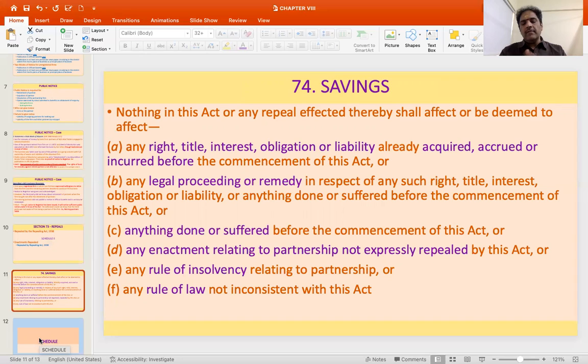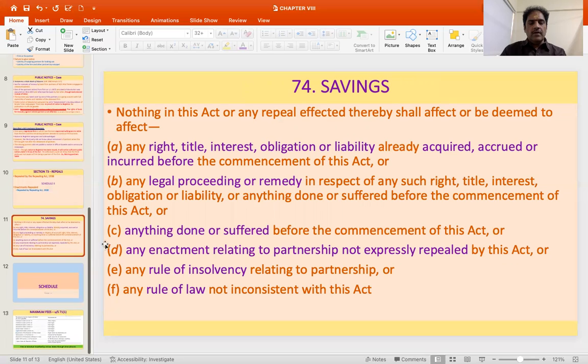Then any enactment relating to partnership not expressly repealed by this act, that will be saved. Then any rule of insolvency relating to partnership which is not in existence, that will be saved. Then any rule of law not inconsistent with the provisions of the Partnership Act, these are also saved. So these are all the savings in spite of the repeal of the previous enactment.